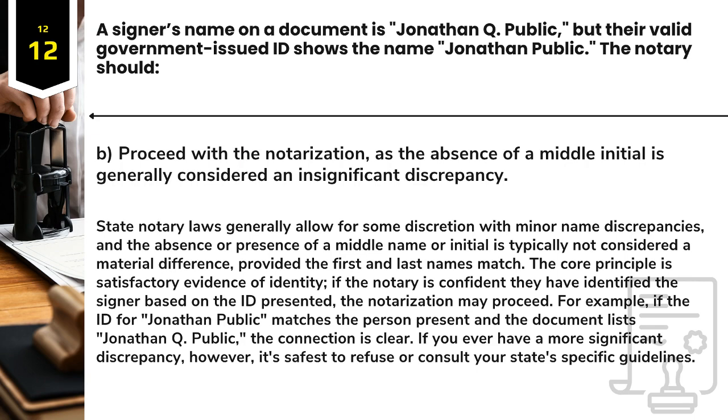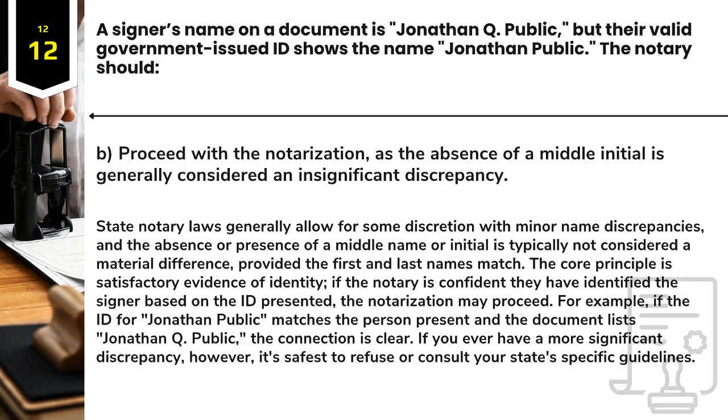Answer: B. Proceed with the notarization, as the absence of a middle initial is generally considered an insignificant discrepancy. State notary laws generally allow for some discretion with minor name discrepancies, and the absence or presence of a middle name or initial is typically not considered a material difference, provided the first and last names match. The core principle is satisfactory evidence of identity.